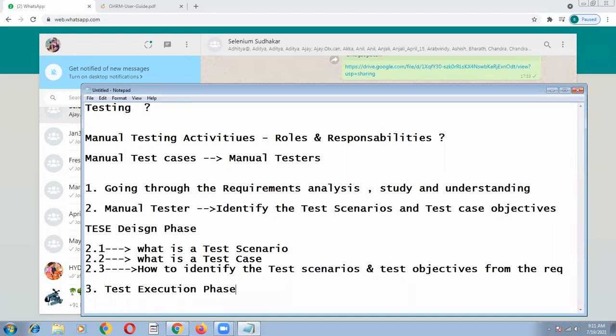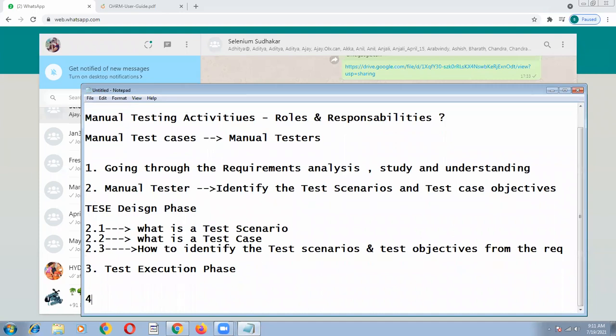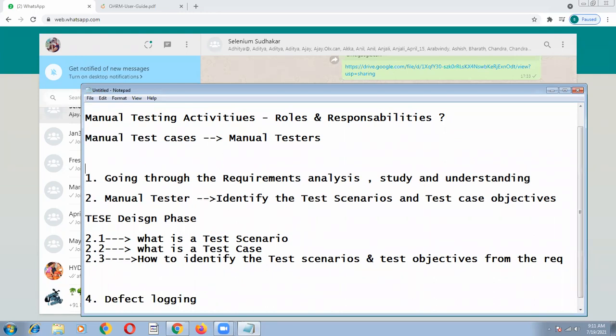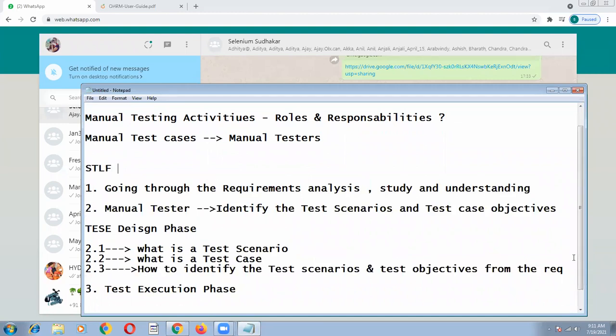Test execution phase. And fourth one is defect logging. So going first, what is STLC? STLC means software testing life cycle. What are the phases in the software testing life cycle?